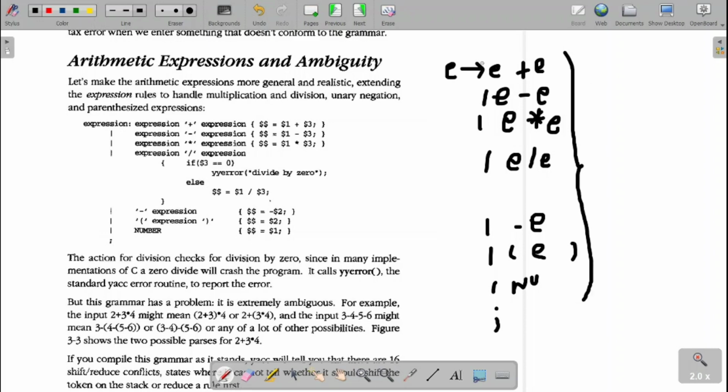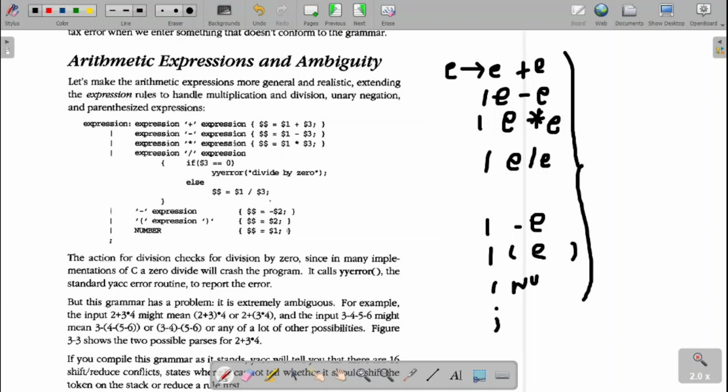So this is for addition: $$ = $1 + $3, $1 minus $3, and multiplication is $1 star $3. For division, you have to check $3. If $3 equals 0, it leads to infinity, since anything divided by 0 is infinity. If $3 equals 0, give the error message: you are trying to divide by 0. If $3 is not equal to 0, then $1 divided by $3. Minus means $$ = minus $2. Then for parenthesis, $1, $2, $3, where is our value expression? $$ = $2. In the next one, $$ = $1.